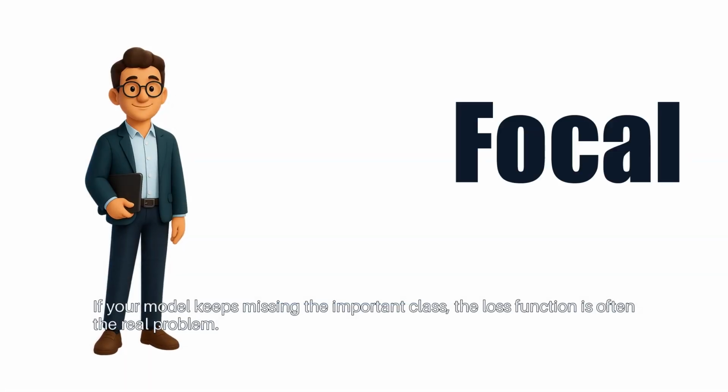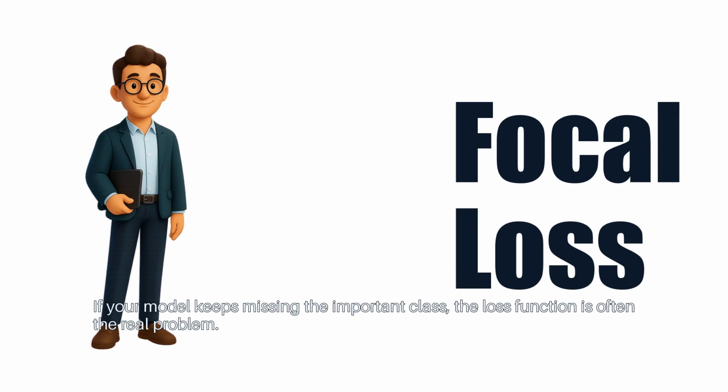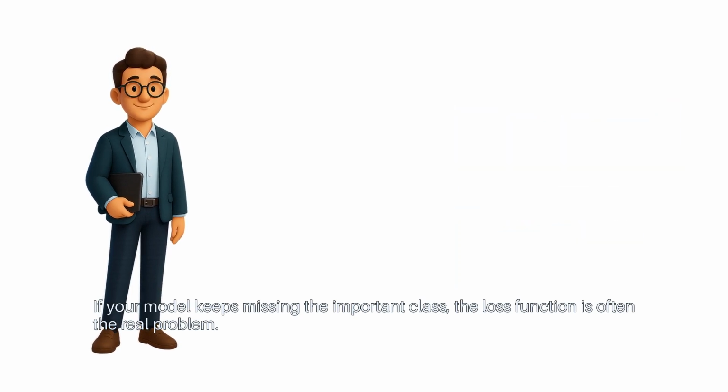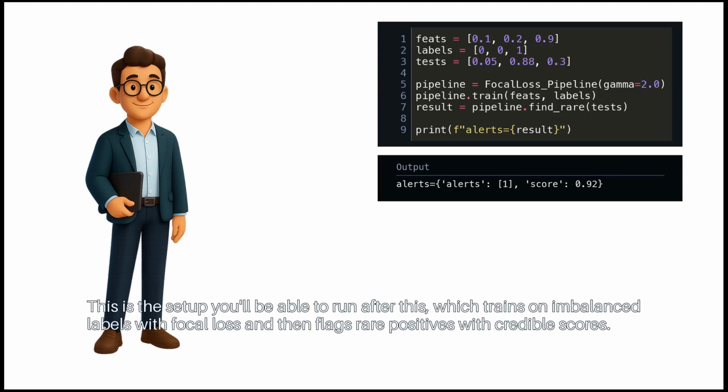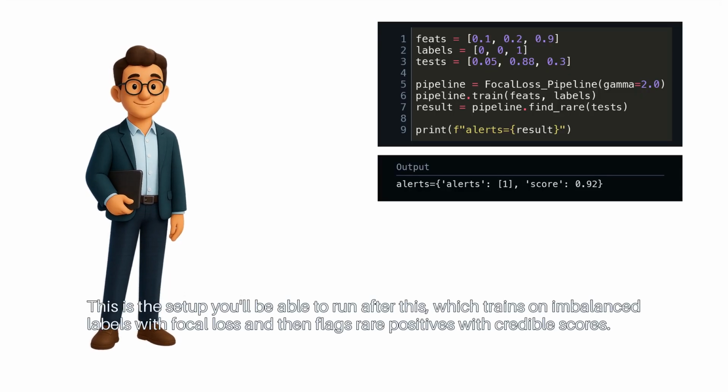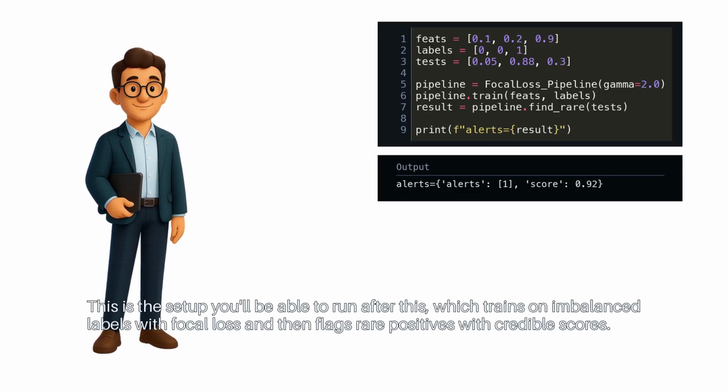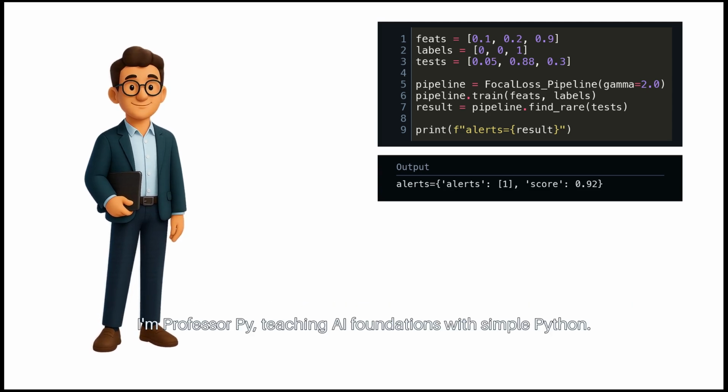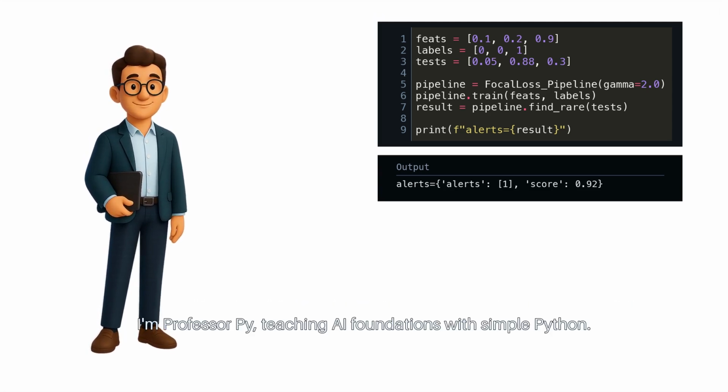If your model keeps missing the important class, the loss function is often the real problem. This is the setup you'll be able to run after this, which trains on imbalanced labels with focal loss, and then flags rare positives with credible scores. I'm Professor Pi, teaching AI foundations with simple Python.